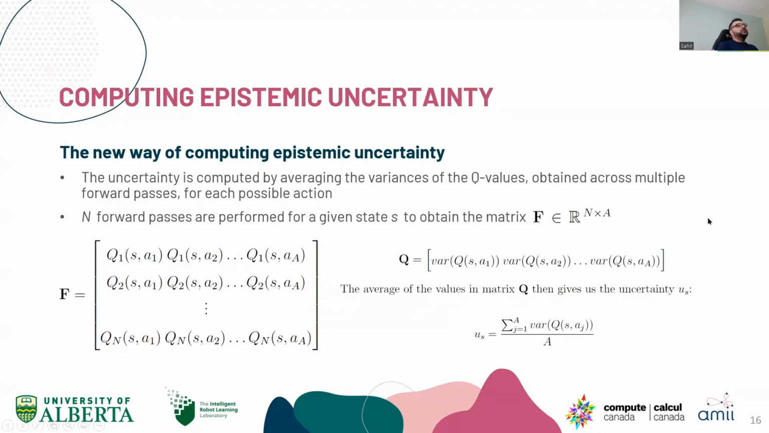So the new way goes like this. For the new way of computing epistemic uncertainty, we compute this matrix F, which is composed of different forward passes, so n total forward passes, and we have capital A actions available. So we get an n by A matrix with Q values, and then we compute the variance and divide it by the number of actions. Similar to what RCMP is doing, but just doing it with dropout and a number of forward passes and not changing the main agent architecture.